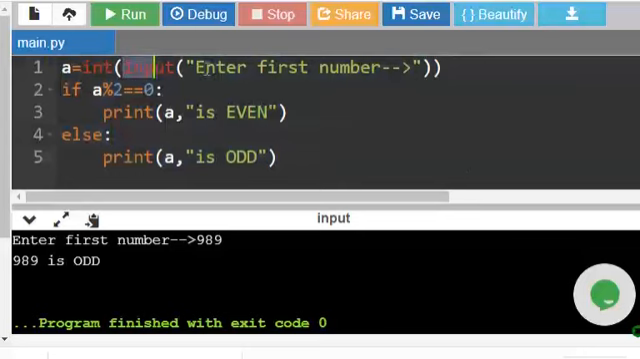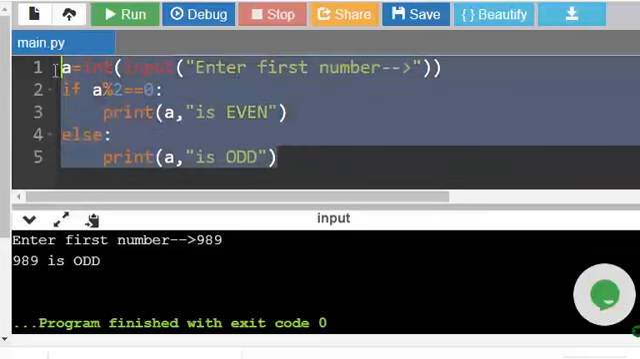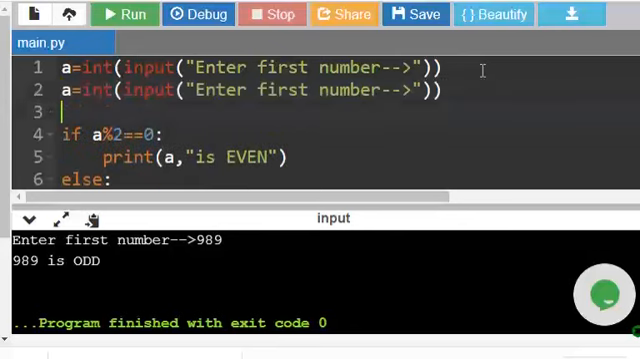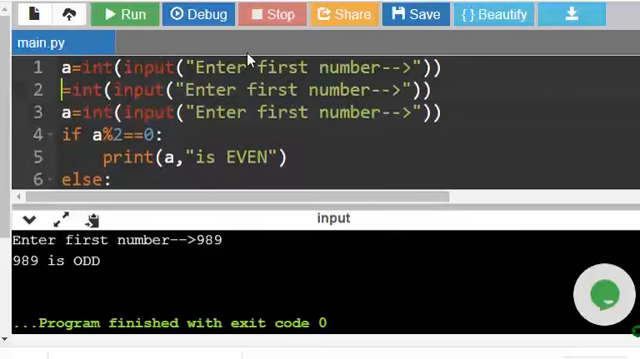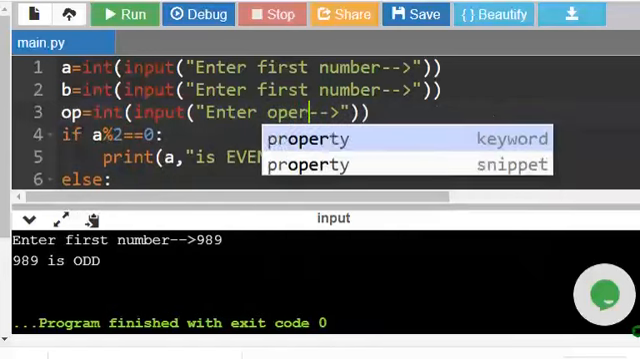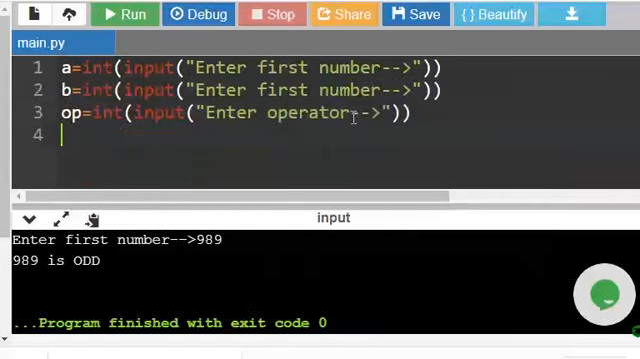Here the input statement is taking only one value, right? So one more option I will give. Input first number, and let us take input second number, and this is b for example, and let us say op, operator, equal to, enter operator. Here we are trying to code a simple calculator. If we give plus symbol, it should add these two numbers. If we give minus symbol, it should show the difference. If we give multiplication symbol, it should give the product, like that.